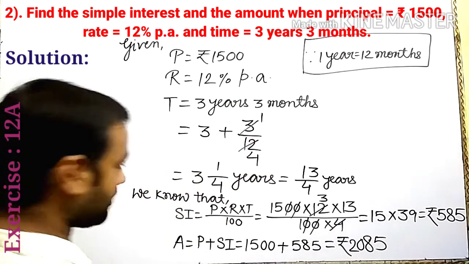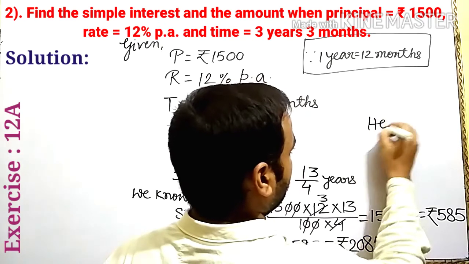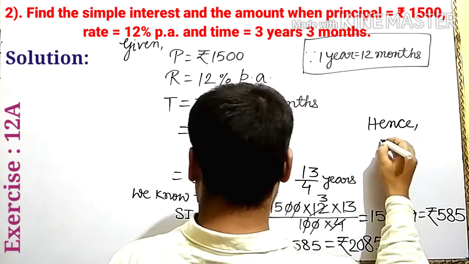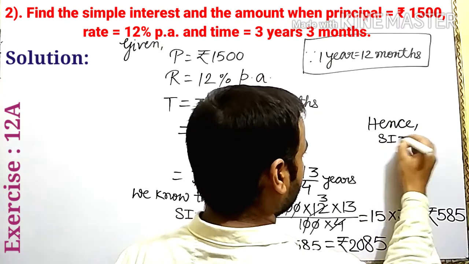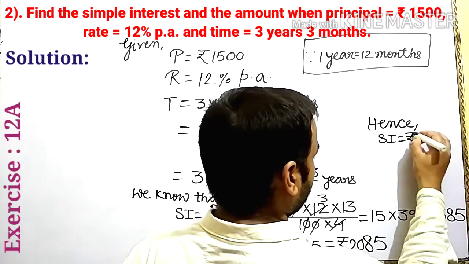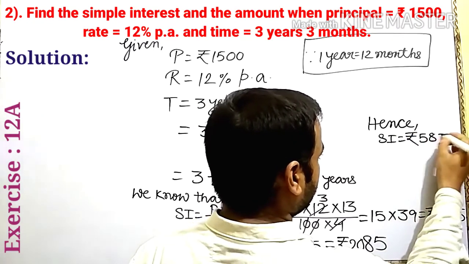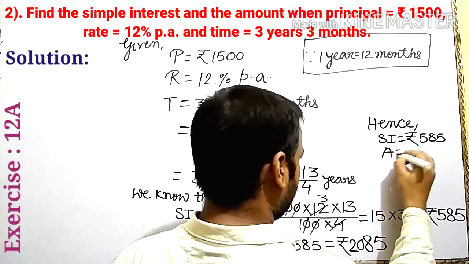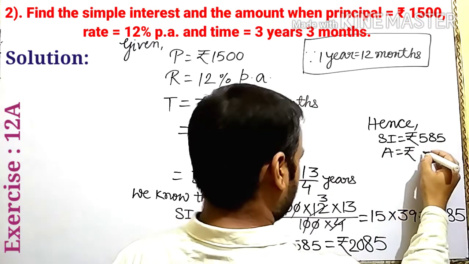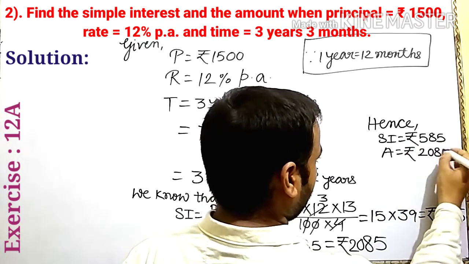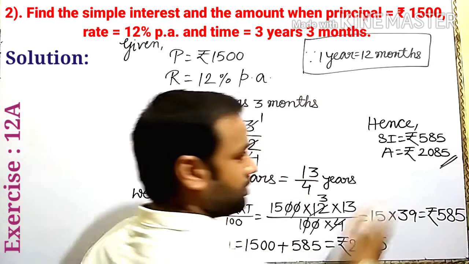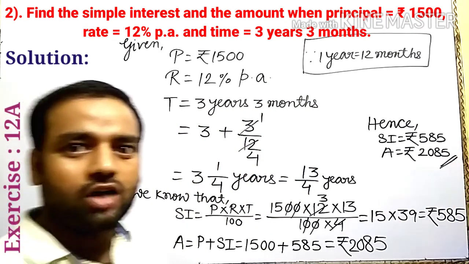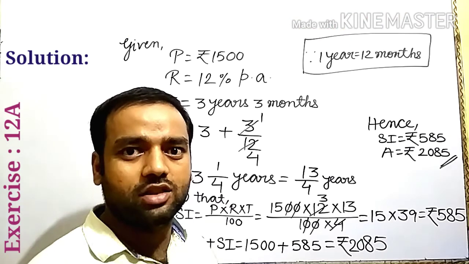So hence SI is equal to 585 and amount is equal to 2085. Is it clear? Now let us discuss question number 3.